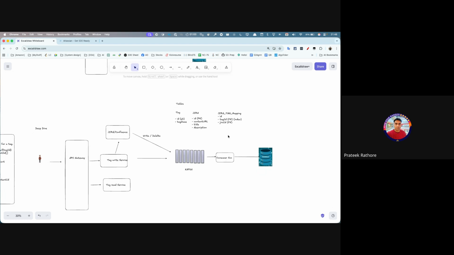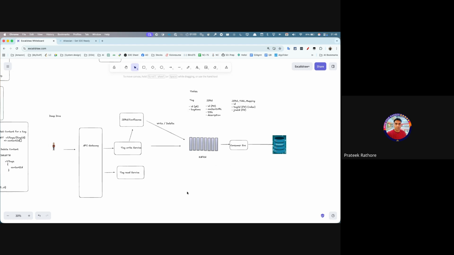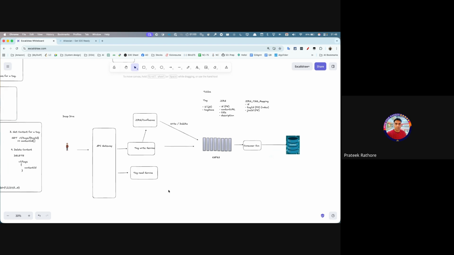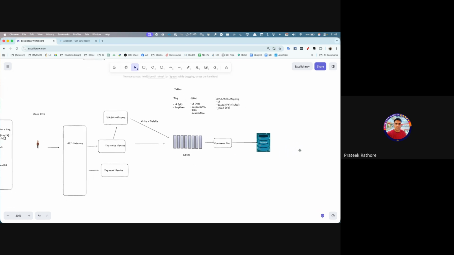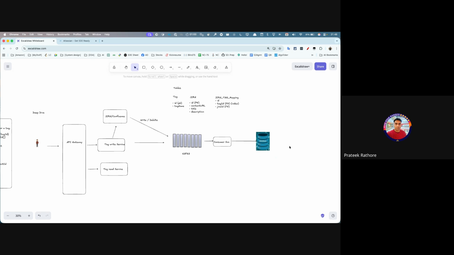Cool. What else? So all the CRUD operations will come via either this or this, and this is where we will catch the events and they will update into this database. Because these are all coming as events, this can be some kind of a time series DB.